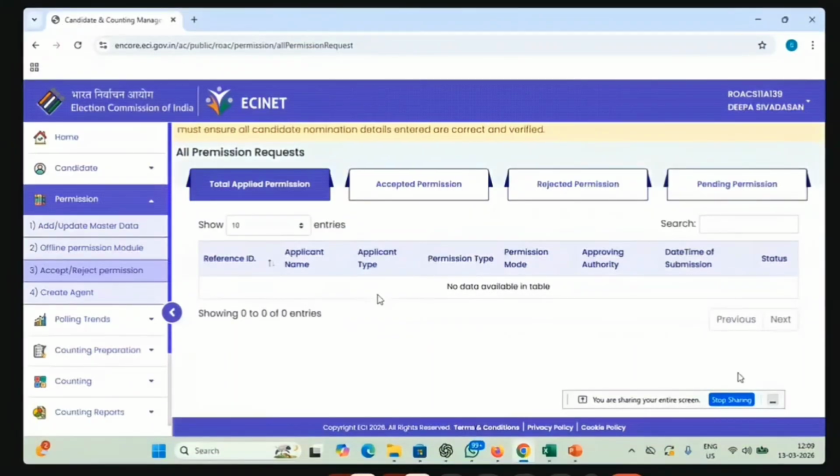It will be given to the Suvidha login of the person who applied online, and that will be downloaded by that person and he can use it. So this is what happens in the accept or reject permission.